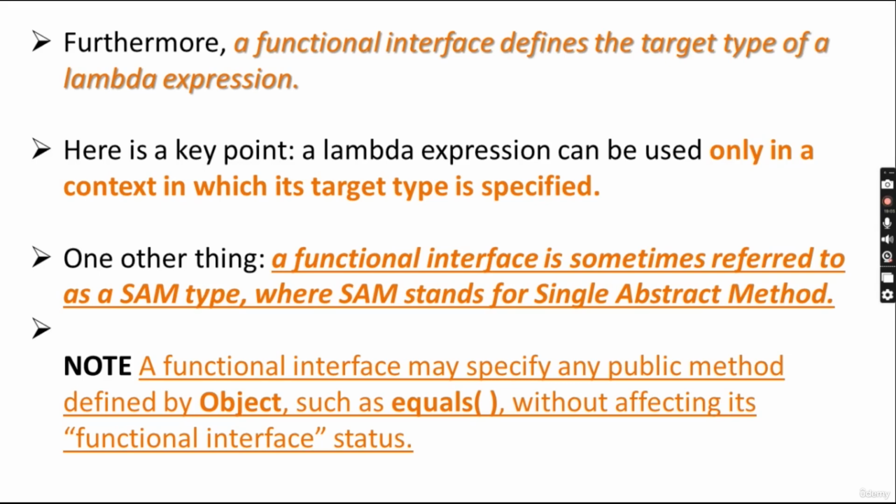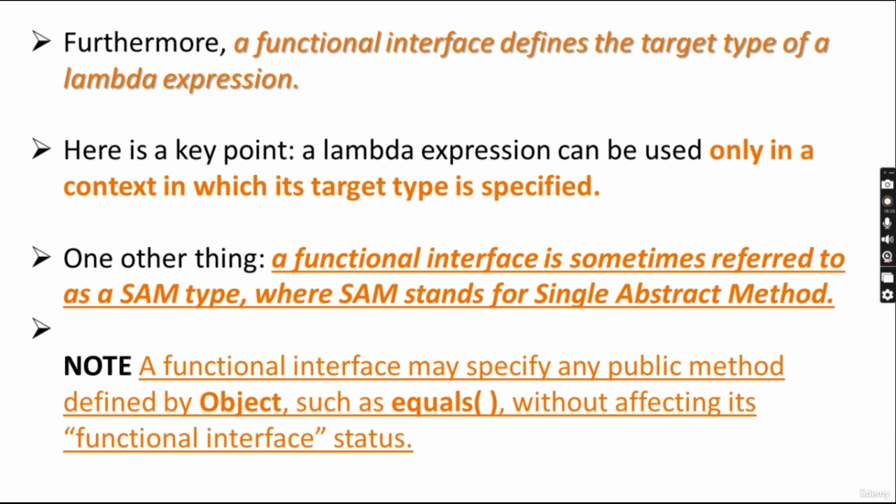A functional interface defines the target type of the lambda expression. The lambda will define a target type of the lambda expression. This you have to remember. Then a lambda expression can be used only in a context in which its target type is specified.